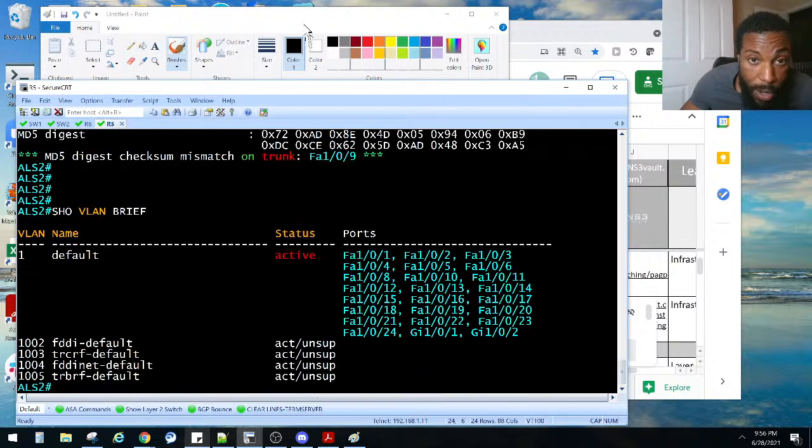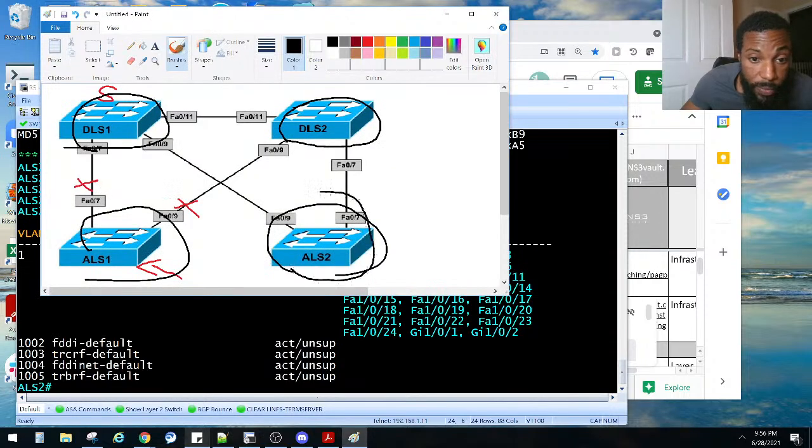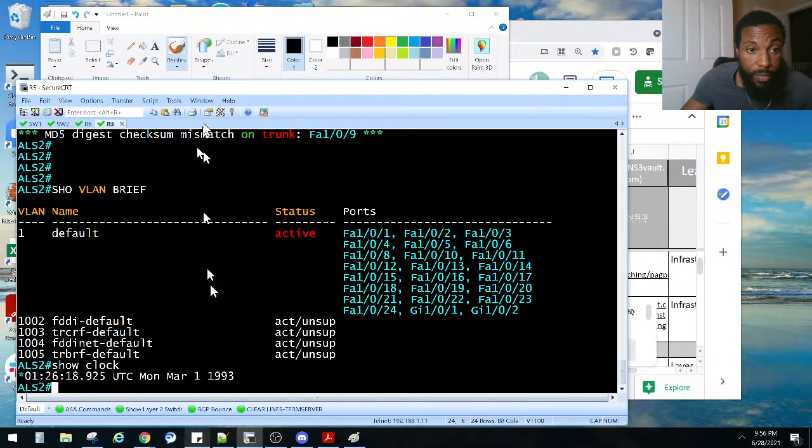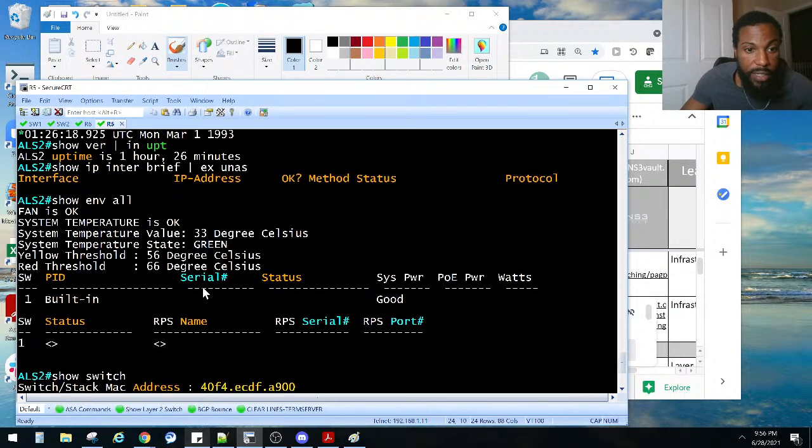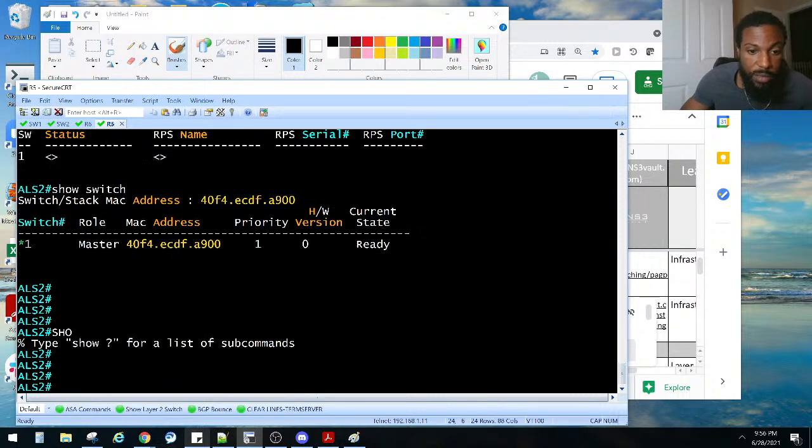Final guy, this guy right here, we're checking that guy, ALS2. Where's ALS2? ALS2 is right here. So now I'm checking him. Show... What did I just do there? I pushed some stuff at work.